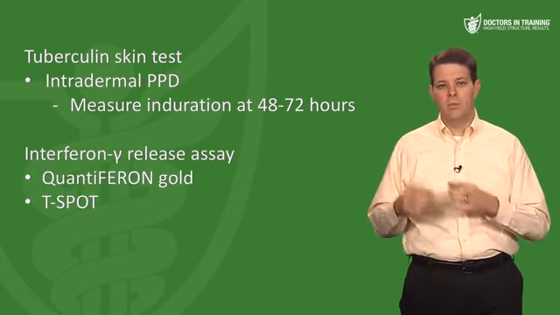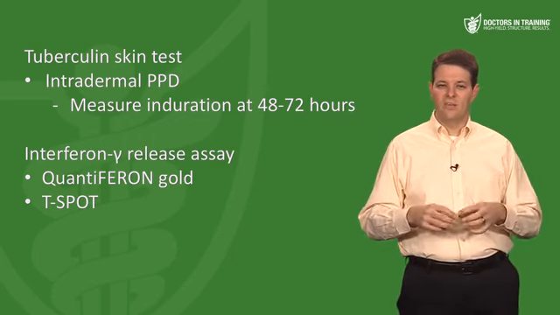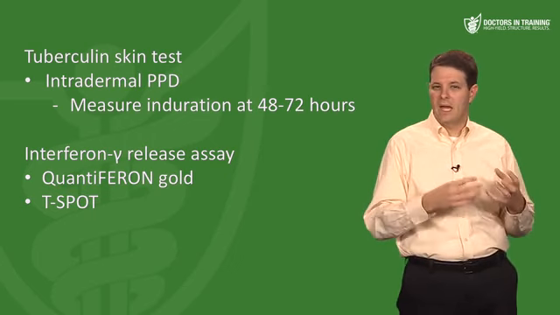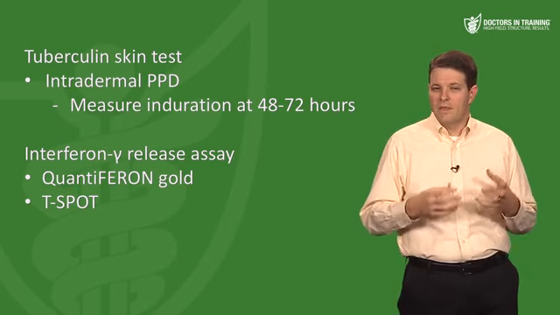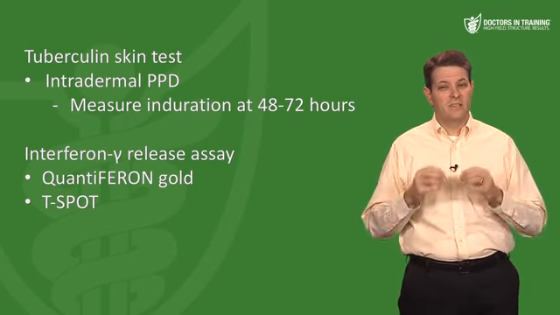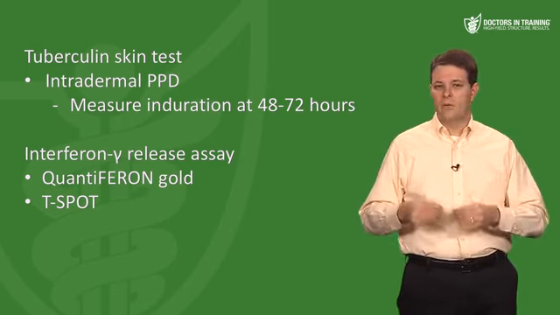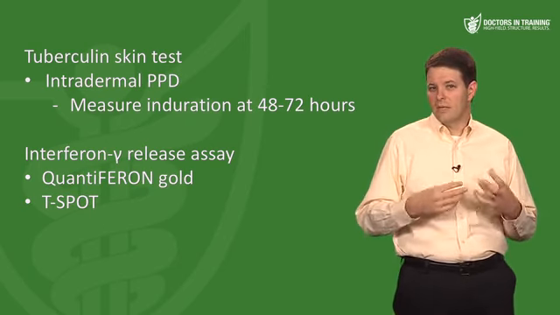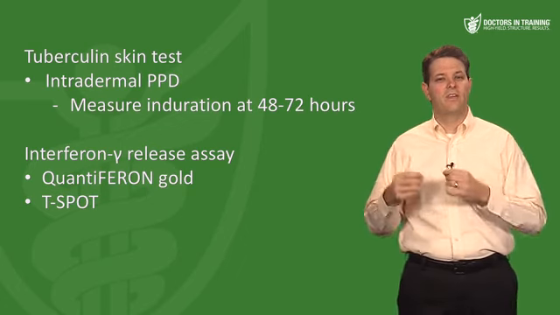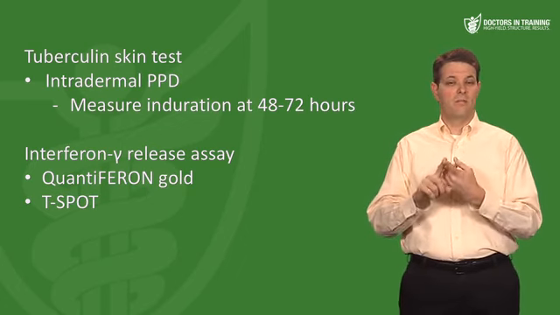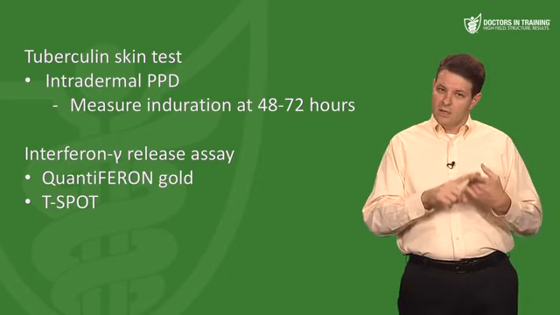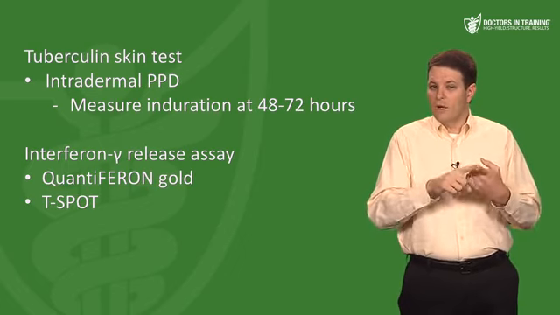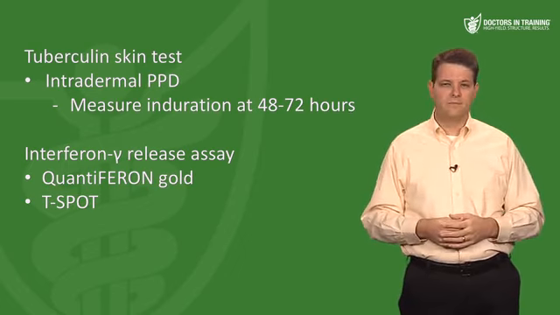So these tests use a blood sample to see if the patient's T cells release interferon gamma in response to TB antigens. So one good thing about these interferon gamma release assays is that they're specific to TB and they don't cross-react with BCG. But the bad news about both the skin test and the interferon gamma release assays is that they can give false negatives, especially in people with suppressed immune systems like HIV patients, which unfortunately are often the people you want to screen, so it can be very frustrating.